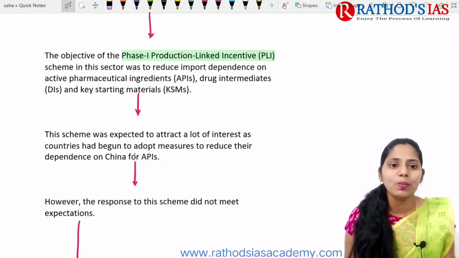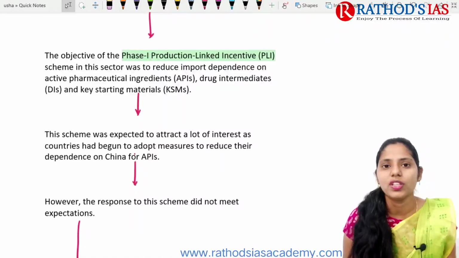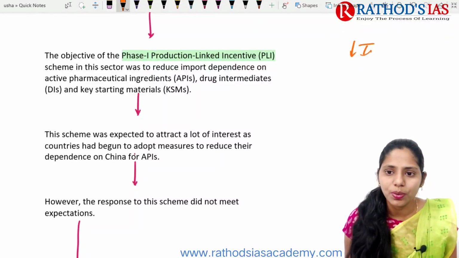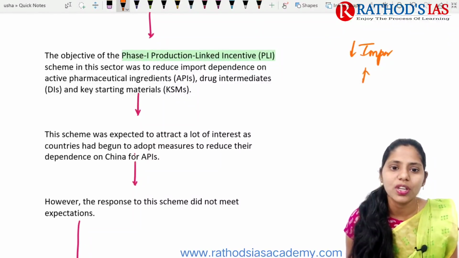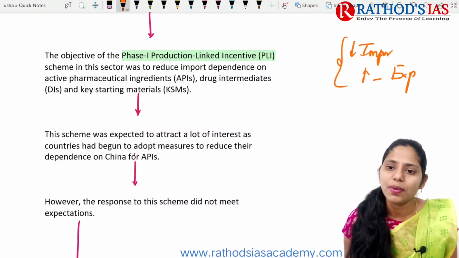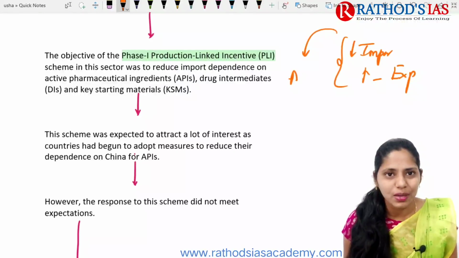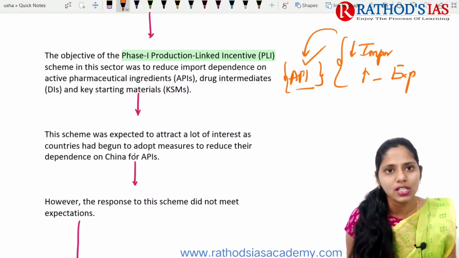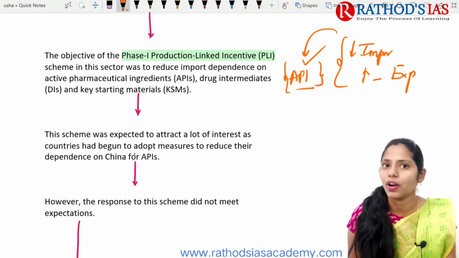An important objective of phase 1 of this scheme is to reduce imports and increase our exports. But in the pharmaceutical sector, we are mainly importing active pharmaceutical ingredients or active pharmaceutical products.